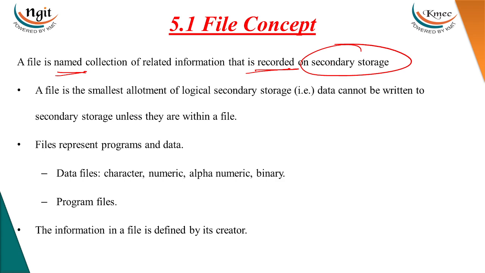There are two types a file can represent. First one, program, and second one, data. Program files may be your C++, Java, or Python files. Data may be character, text files, and binary files. Text files may be character, numeric, and alphanumeric files. So who will create the file? That file will be defined by its creator.